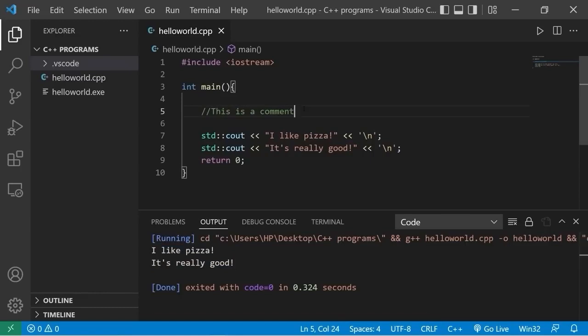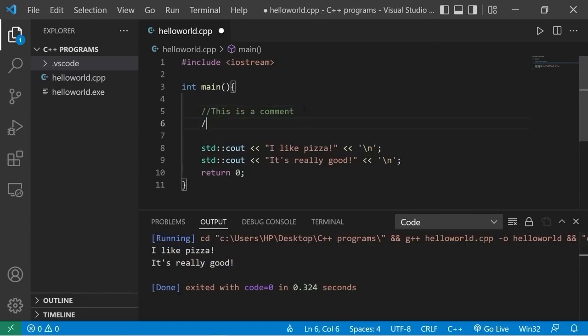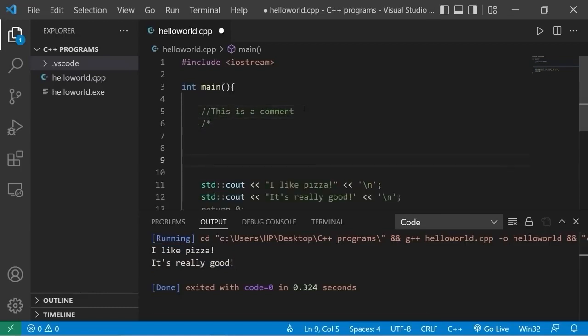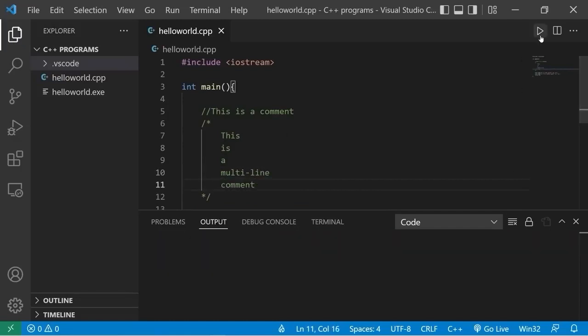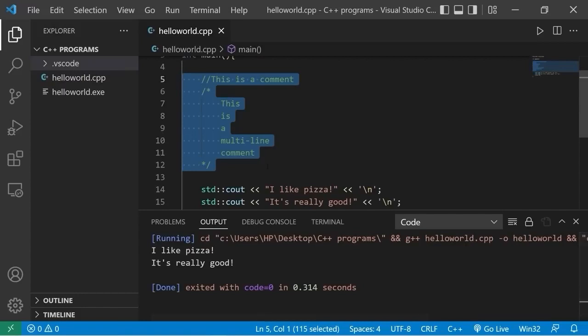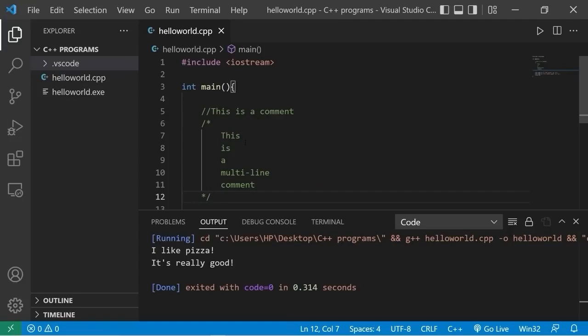If you need a multi-line comment, you type /*, and wherever you need your comment to end, you place */. This is a multi-line comment. And you can see that all of this is ignored as well. So comments are used as notes for yourself or for other developers. Yeah, that's a quick introduction to getting started with C++.